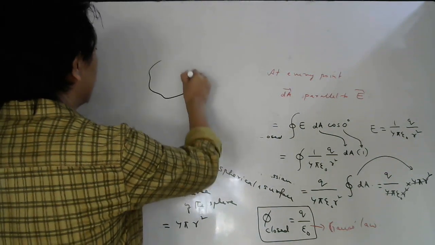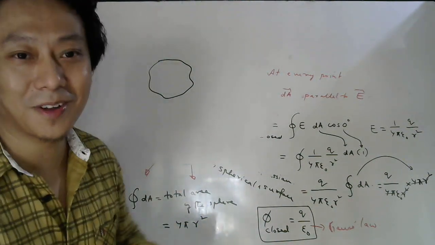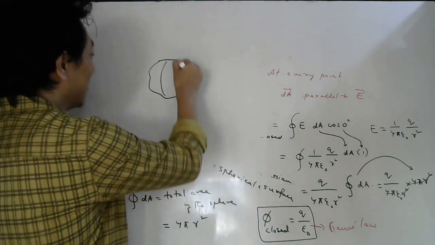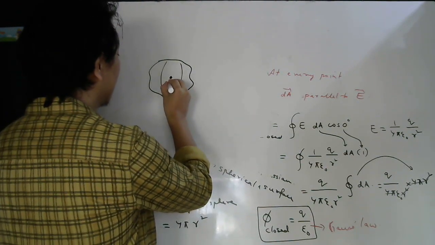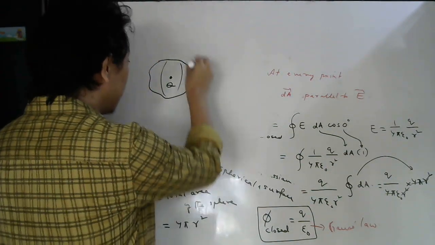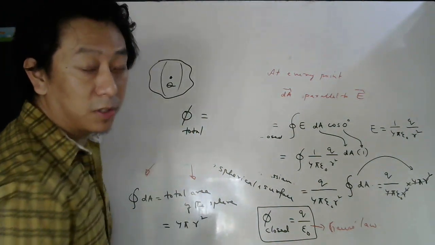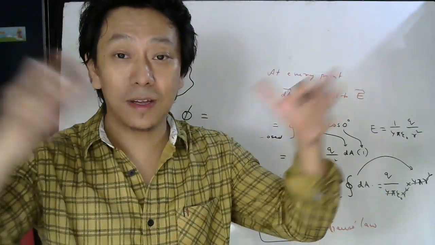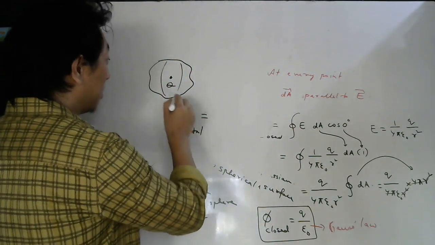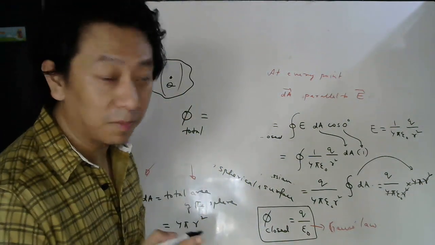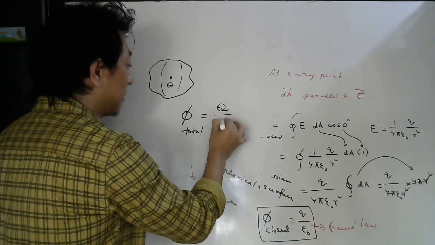If I give you some closed surface, and I say inside there is a charge Q, then the total flux through this surface, which measures the number of lines passing through that surface perpendicularly, depends only on the charge inside divided by epsilon naught.